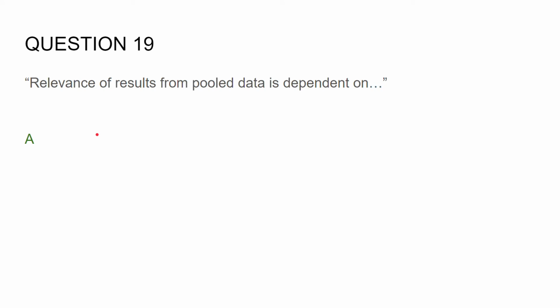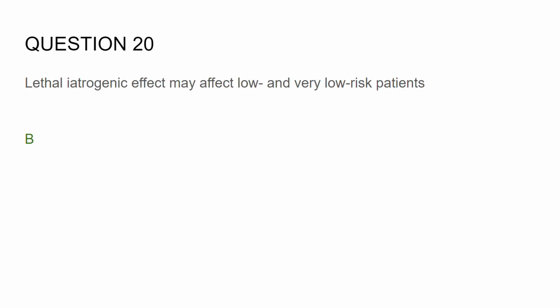So again, if you're not really from a science background or you don't really understand what pooled data is, that's okay. Just go to the text, find the sentence, and the answer is quite clearly there. 20. So CAST suggests that the intragenic effects of class 1 antiarrhythmic agents.